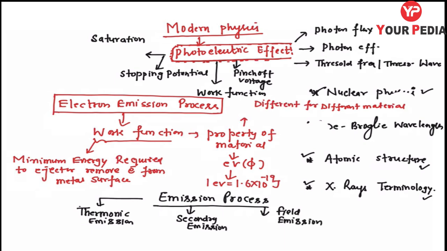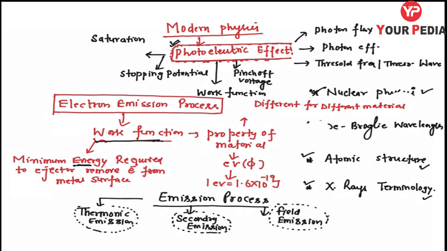As the name suggests, in thermionic emission we provide that minimum requirement of energy, which is the work function, in the form of temperature or heat. In secondary emission, we strike a high energy particle onto the metal surface. And in field emission, we provide that minimum energy through a high electric field applied across the surface. Is it clear? But what we need to discuss in detail is the photoelectric effect only.